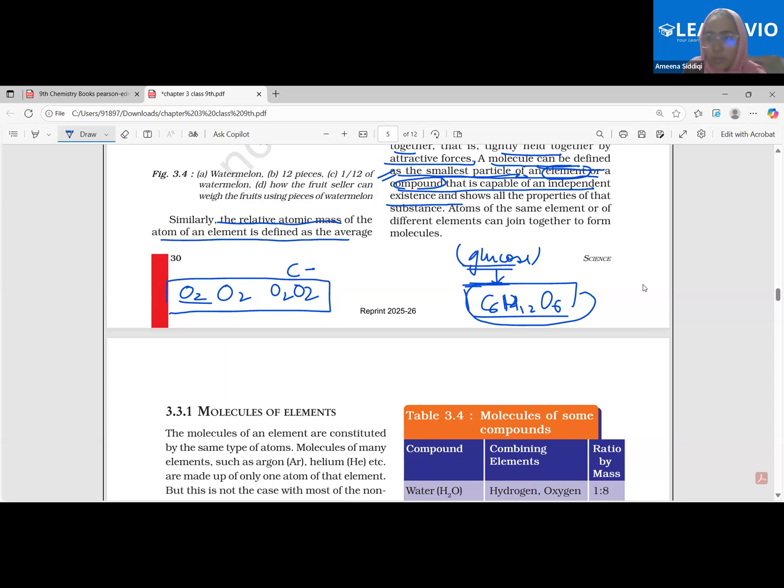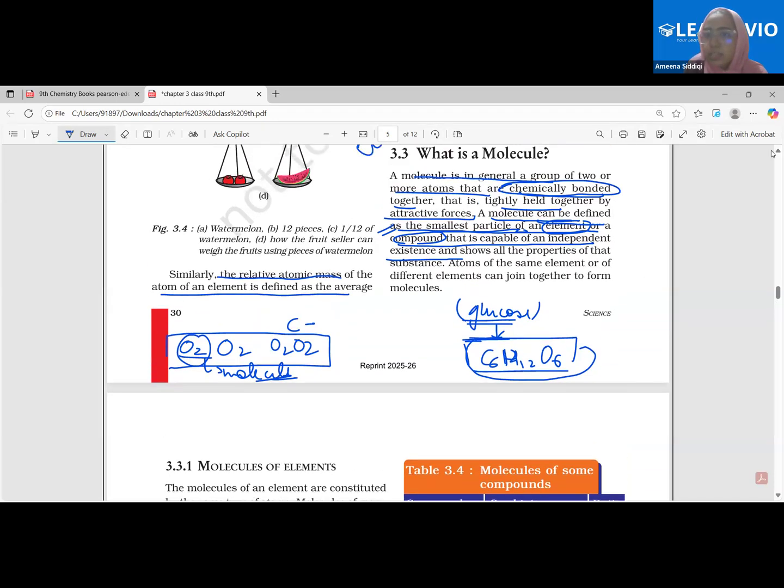In this element of oxygen, which one is the smallest unit existing here? Can I say it is the O2, which is being repeated, right? Therefore, is this a molecule? Yes or no? Yes, ma'am, it is. Therefore, here in the case of an element, the molecule is the smallest unit to exist independently, the smallest particle to exist independently. Is it understood?